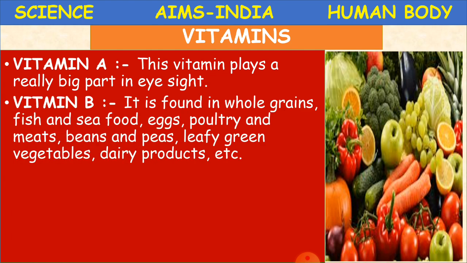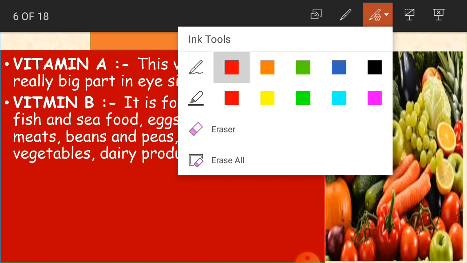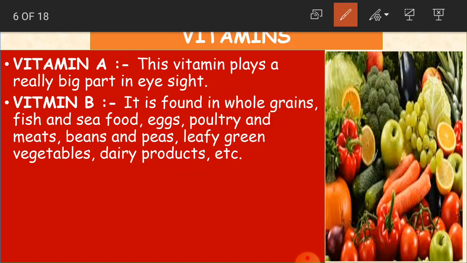Okay, children. Now vitamin B. It is found in whole grains and also fish and seafood, eggs, poultry, meats, beans and peas, leafy green vegetables, dairy products, etc. Whole grains, like we say rice, wheat and all that. Seafood in the sense whatever we get from water, like fish, crabs and all that.